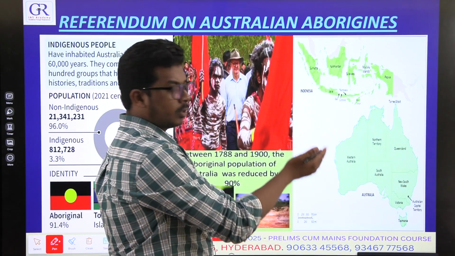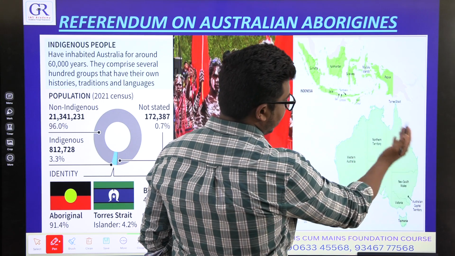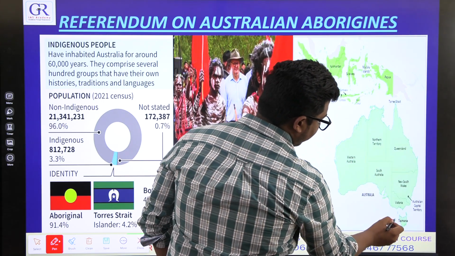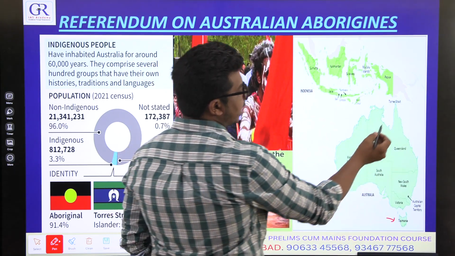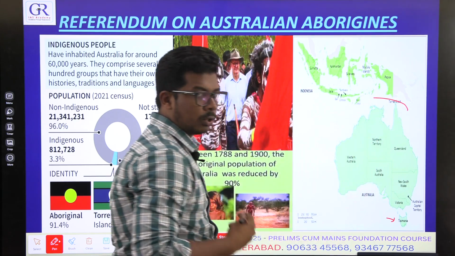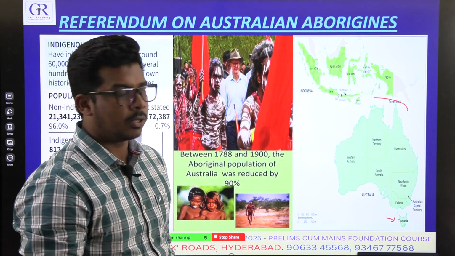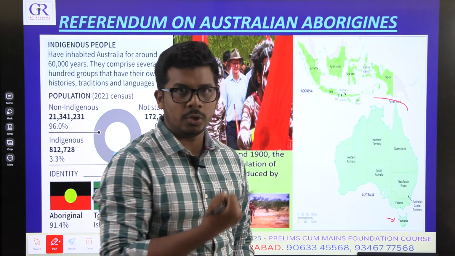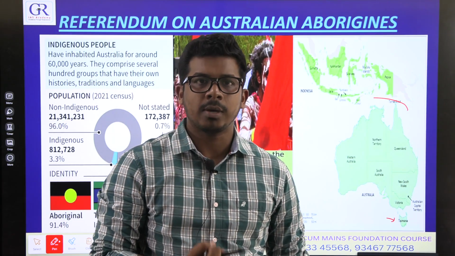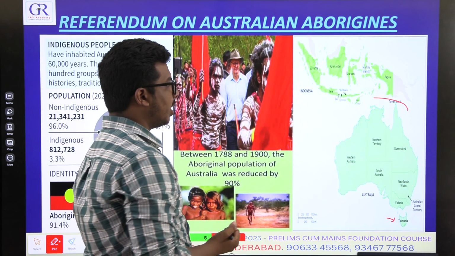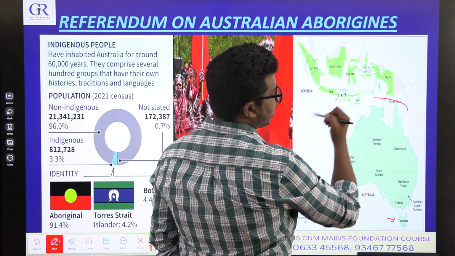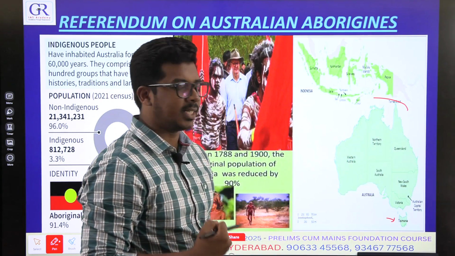See the map. This is the country of Australia. Here is the island of Tasmania, which is a part of Australia. Here there is something called the Torres Strait. I am telling you world geography because this is in the news. Australia is in the news, so you are supposed to know Australian geography also. Here is the Torres Strait.